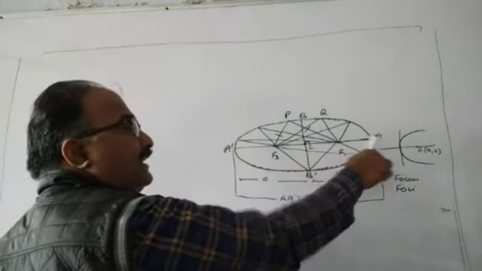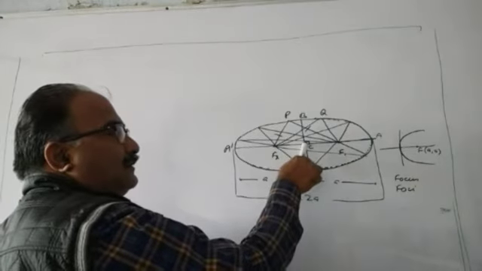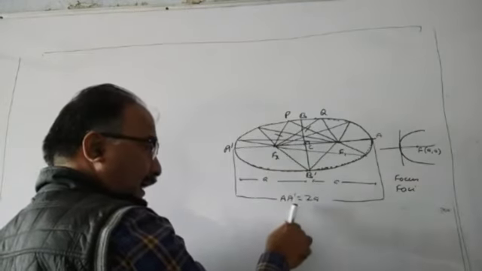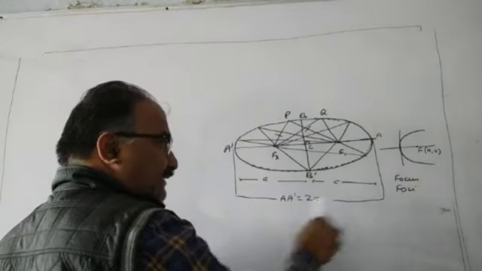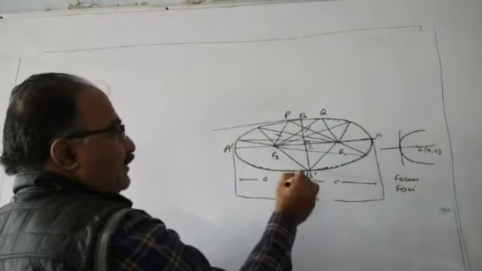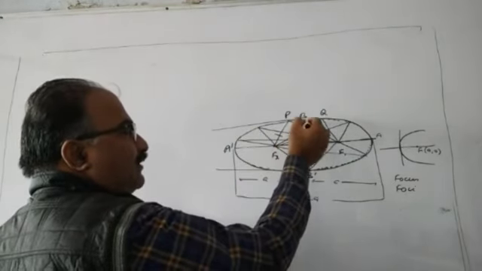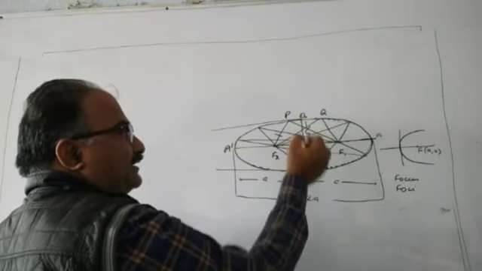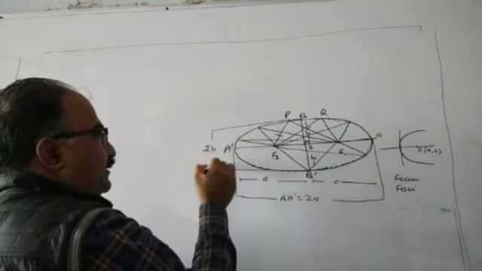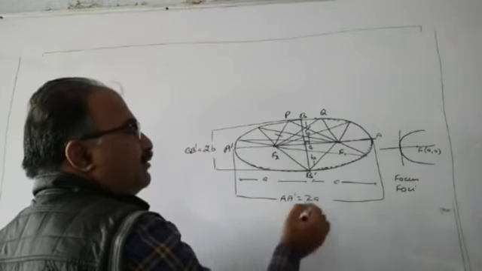The distance of other vertex from the center is also A, and the major axis is AA dash and its length is 2A. Similarly, the minor axis from center to one of the end points of minor axis, the distance is B. Similarly, it is B and it is 2B. So BB dash is equal to 2B. AA dash is equal to 2A.